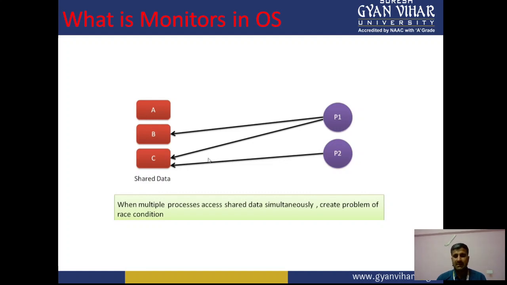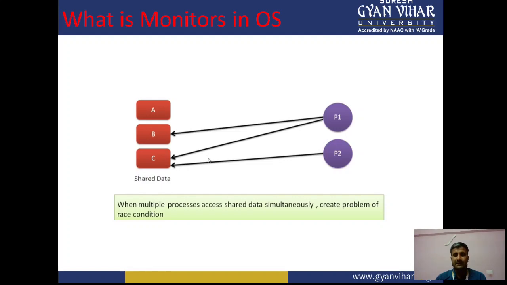We also discussed wait and signal atomic operations in semaphores. In this slide, you see shared data, for example ABC, over there.